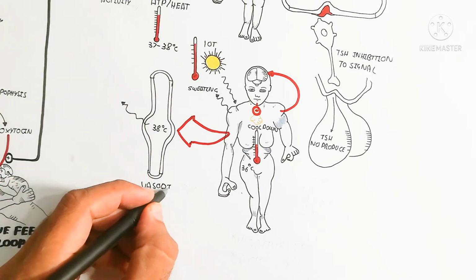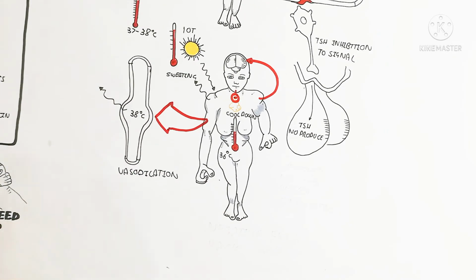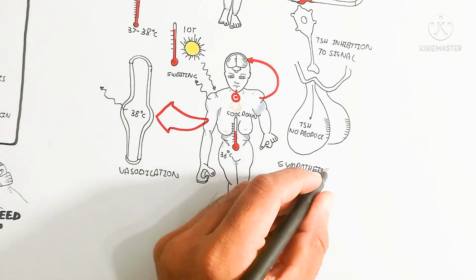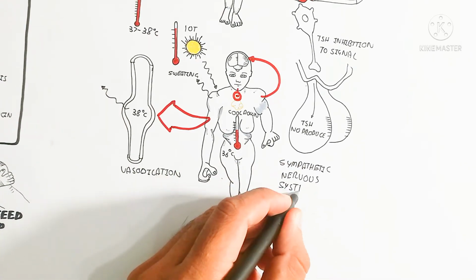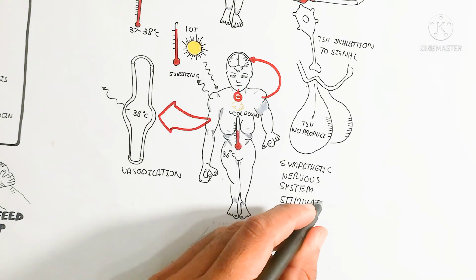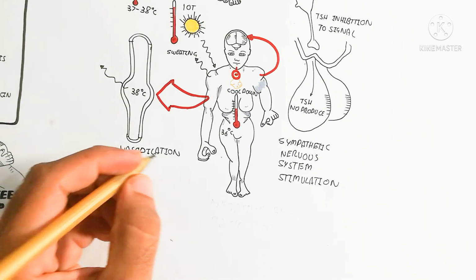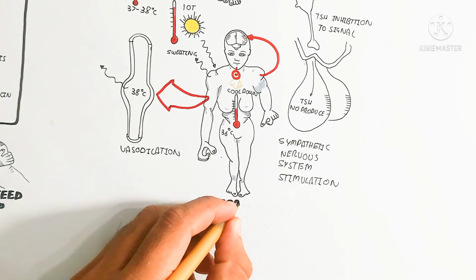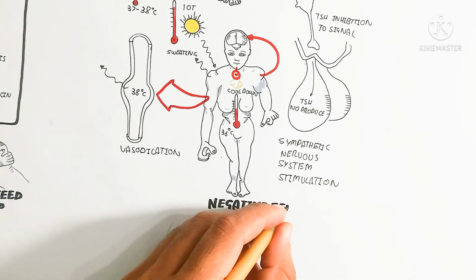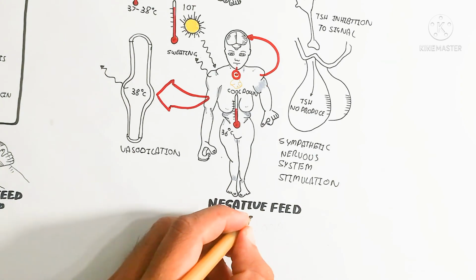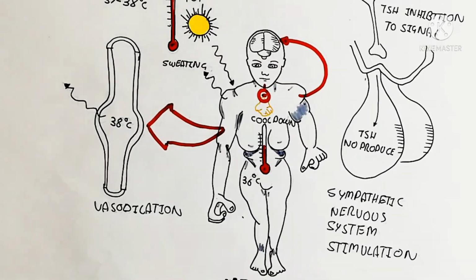In the next video we will also understand the enzymatic activity as well as other things. The sympathetic nervous system is stimulated here, and that means the temperature cools down internally by evaporation, conduction, radiation, as well as other things. So you can imagine that.